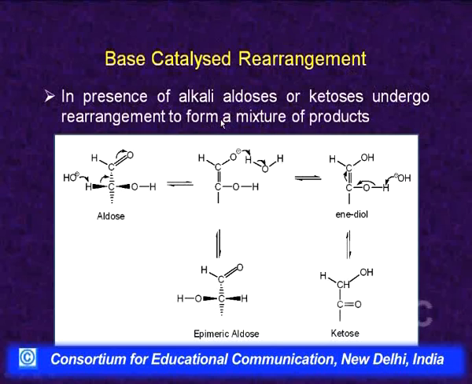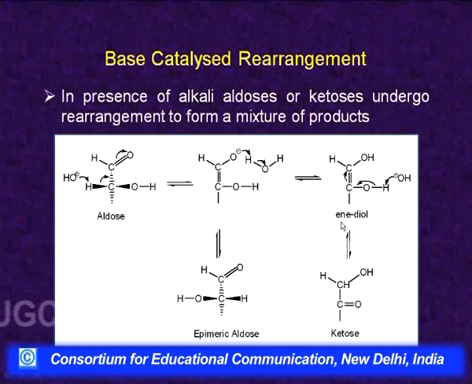Now, in the presence of alkali, what actually happens? This is any aldose. We are using just the top two carbons. Obviously, there is a chain of carbons under it. Now, at carbon number 2, a base abstracts this hydrogen, the pair of electrons shifts here and this pair of electrons goes here to this oxygen. This is keto-enol tautomerism, right. So, this oxygen will capture H from the solvent and it will become OH. So, now it has become an enol and this was the keto form. So, in alkaline medium, the keto form has been converted into the enol form, but there is another hydroxyl which is already there.